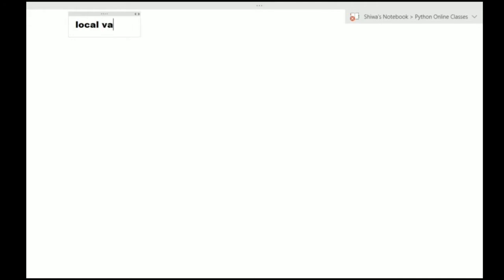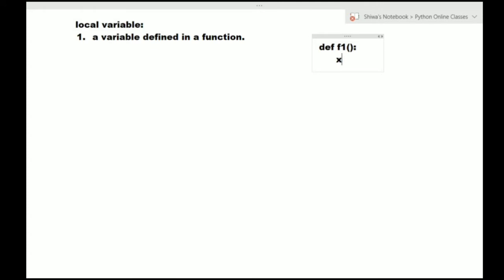Local variable. So what is local variable? Local variable means a variable defined in a function. So a variable which is defined inside of a function is called local variable. For example, here I am defining a function with the keyword def. I am giving function name as f1, and in this function I am defining the variable x. So x variable value I am giving as 10. So this x variable is called local variable, because it is defined inside of function.